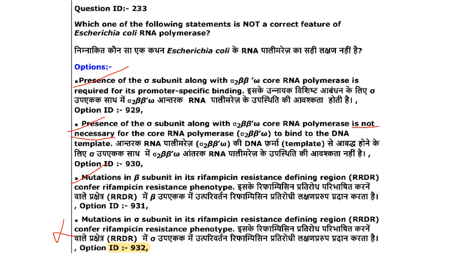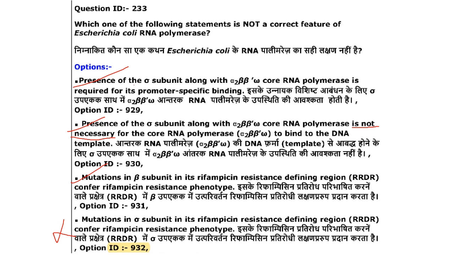The majority of mutations in the rpoB gene are present within the 81 base pair rifampicin resistance defining region, RRDR. So mutation in the beta subunit in its rifampicin resistance defining region confers rifampicin resistance phenotype. That is correct because mutations happen in the beta subunit of RNA polymerase.